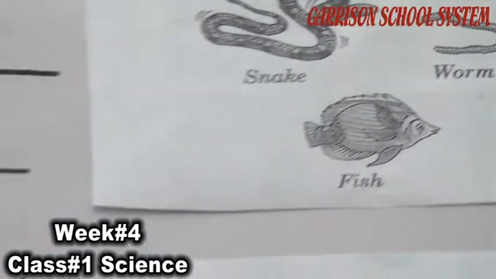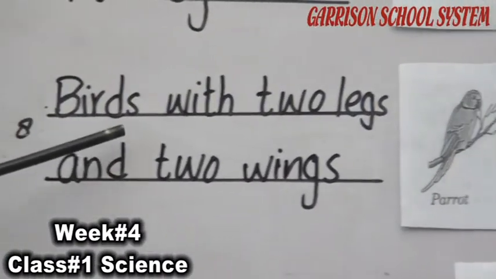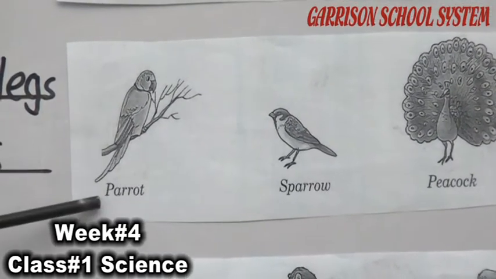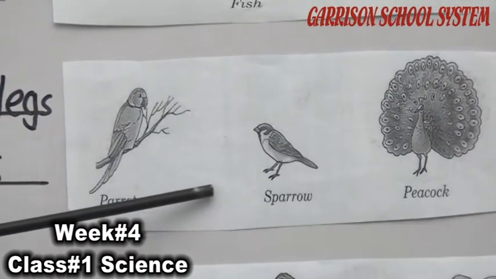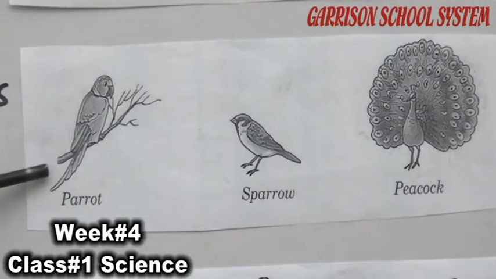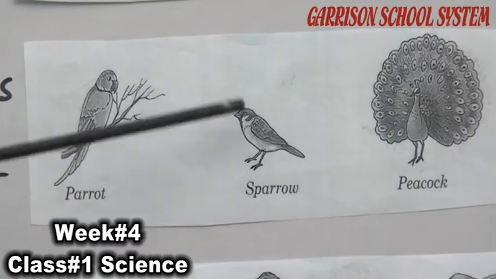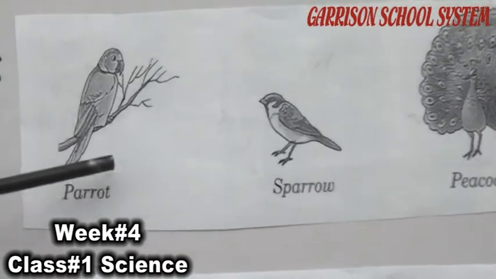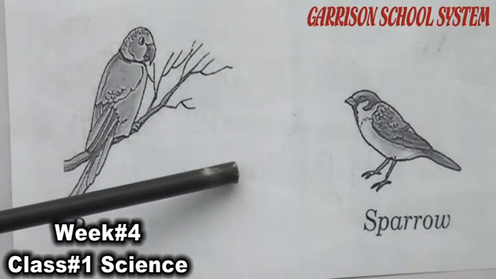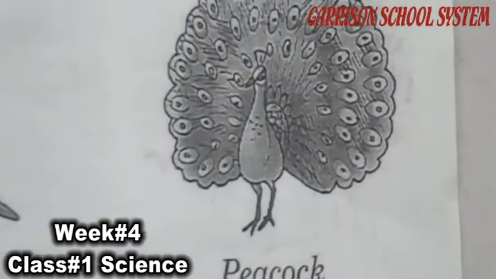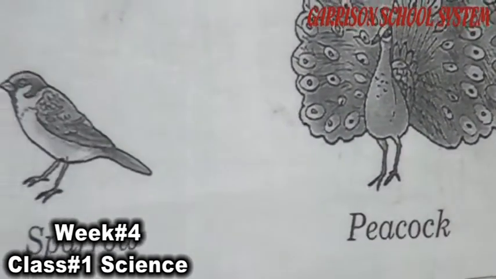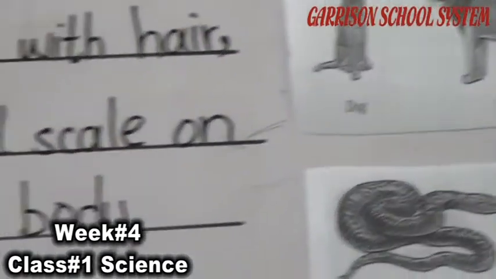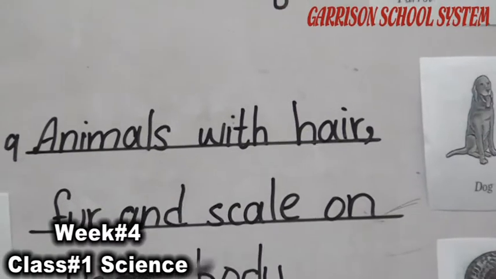The eighth group is the group of birds. Birds are also animals. Birds have 2 legs and 2 wings. You can see here parrot, sparrow, peacock. Observe their legs and their wings. They all are birds. They all have 2 legs and 2 wings, but their legs and wing styles differ from each other. Their wings help them to fly and their legs help them to hold the things and to run. The ninth group is the animals with hair, fur and scale on their body.